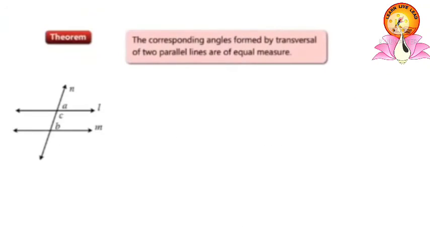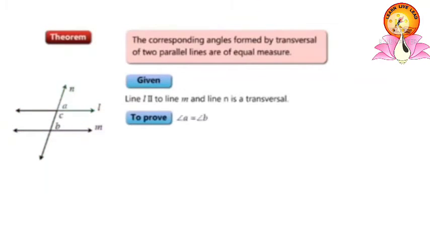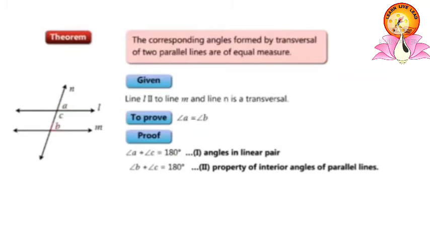Corresponding angles theorem: the corresponding angles formed by a transversal of two parallel lines are of equal measure. Given line L parallel to line M and line N is a transversal, we have to prove angle A is equal to angle B, which are corresponding angles. Proof: angle A plus angle C is equal to 180 degrees.